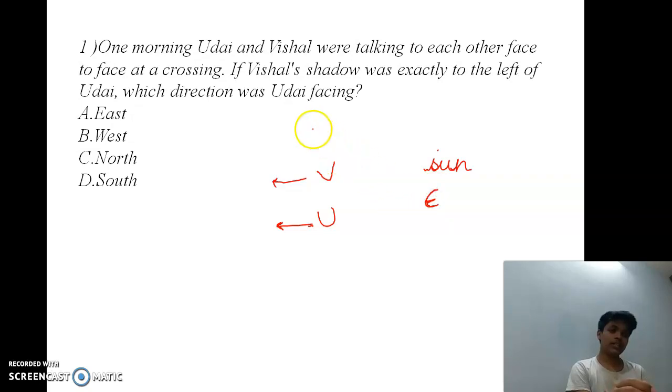So when this direction is east, this will be north, this will be west, and this will be south. They are asking if Vishal's shadow was exactly to the left of Uday, which direction was Uday facing? Uday is seeing towards Vishal and Vishal is towards north, so Uday is facing north direction. So option C is correct.